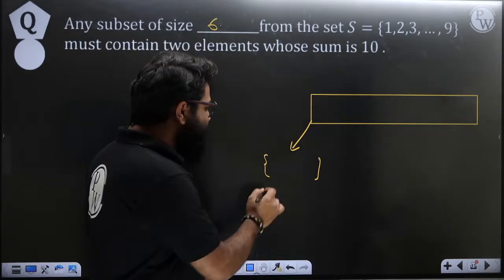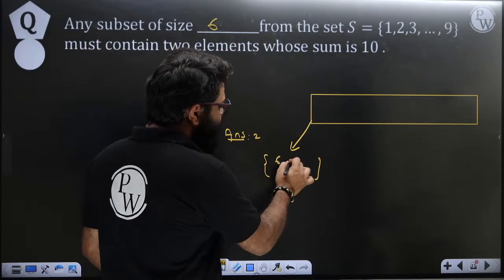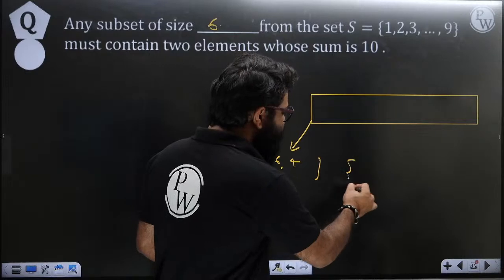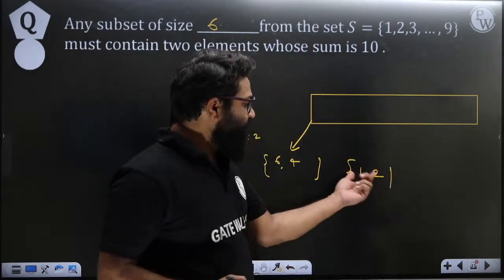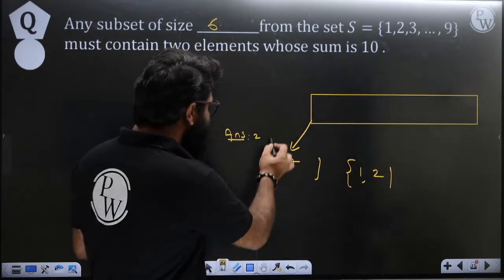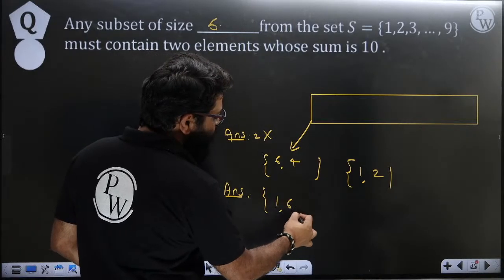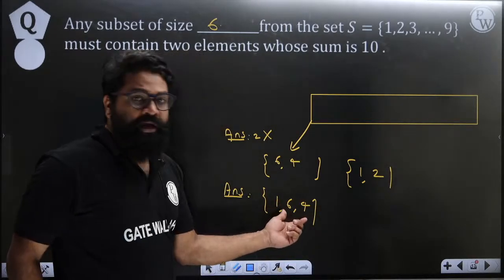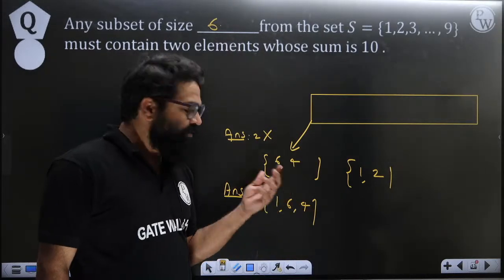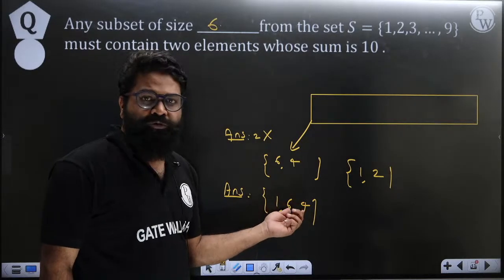Then you will say, sir, the answer is 2. Then I will say, okay, which ones? 6 and 4. But if I withdraw, for example, 1 and 2, the addition of 1 and 2 is not 10. So answer 2 is wrong. Now you will say, sir, answer 3: 1, 6, 4. Now it is not 100% true, because I have taken a subset of size 3 where the addition of 6 and 4 will become 10.